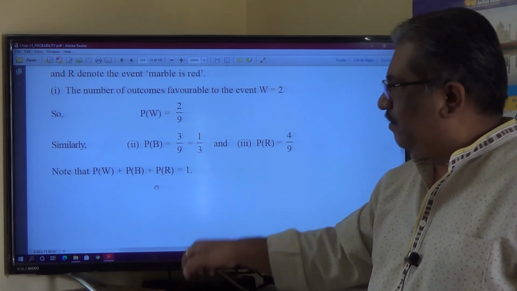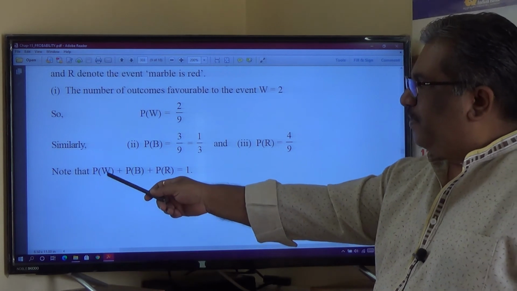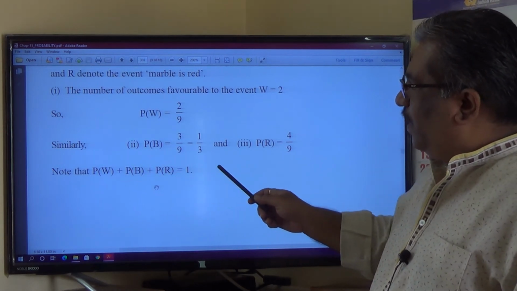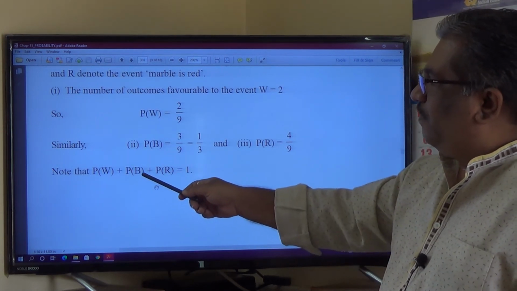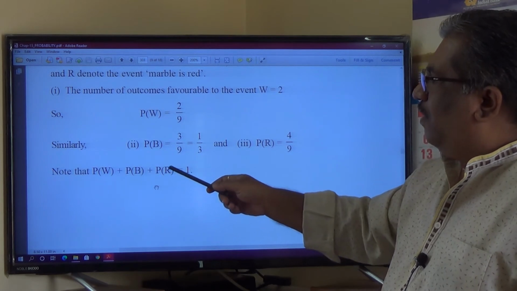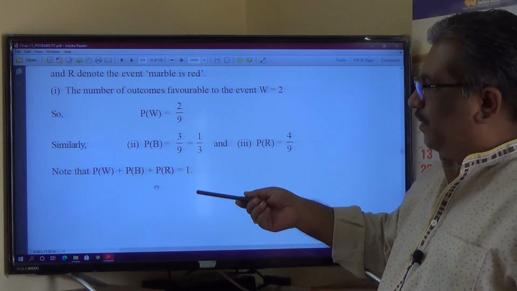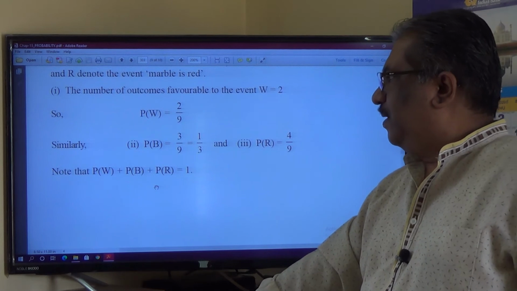See here, one interesting fact is, probability of getting a white ball is equal to 1 minus probability of getting a blue ball or a red ball. That way also is possible. Okay, you can calculate that way also.